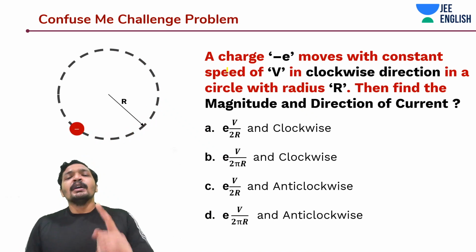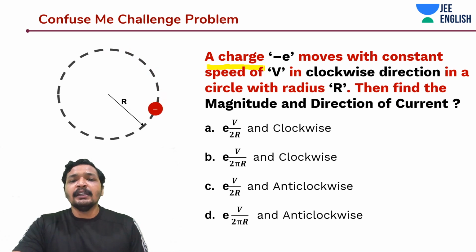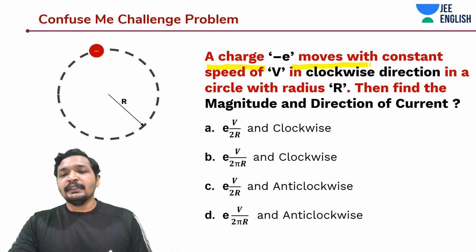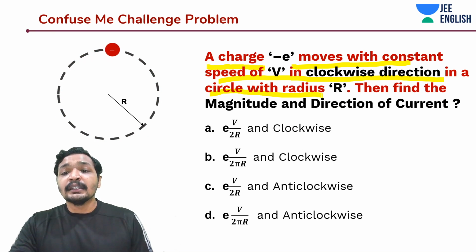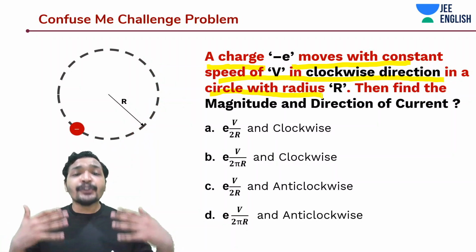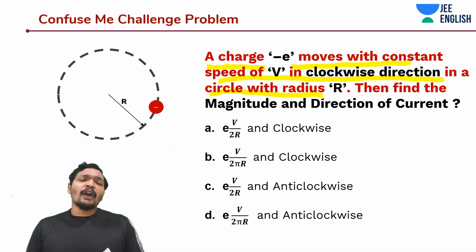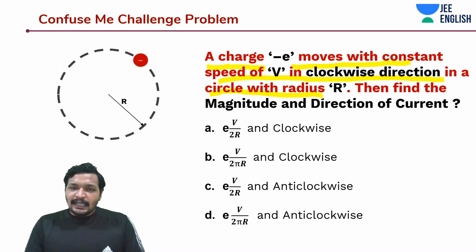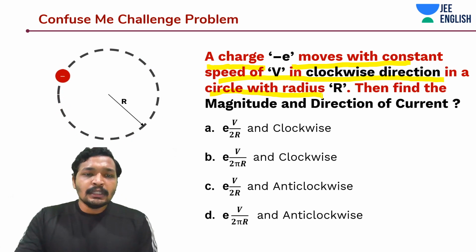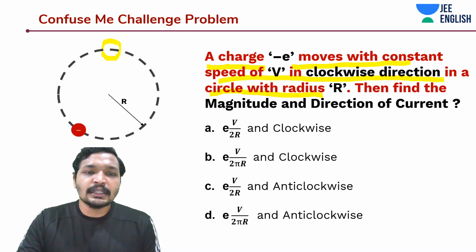Okay guys. So a charge minus E moves with a constant speed V in a clockwise direction in a circle with radius r, like what is being shown in the animation. Then find the magnitude and direction of current. Okay guys, how do you do this? The simplest way to do it is, students, you need to assess the time period. Because you see, let's say this is the point I want to assess.